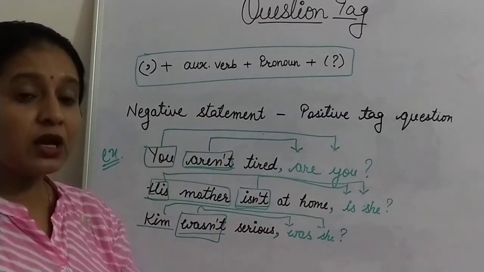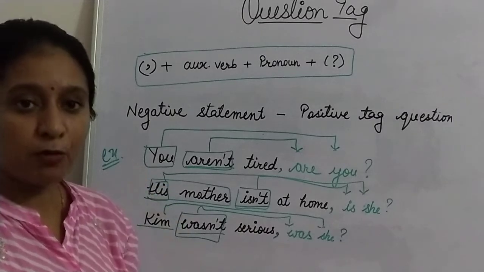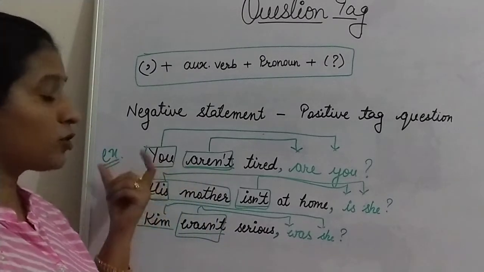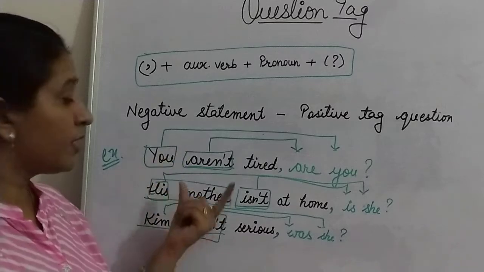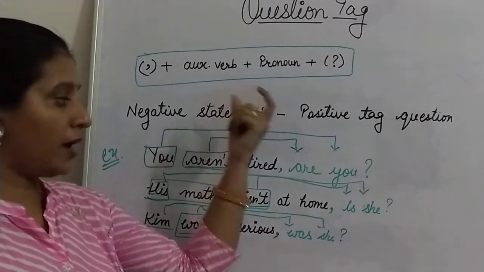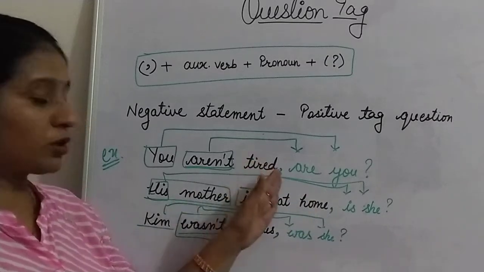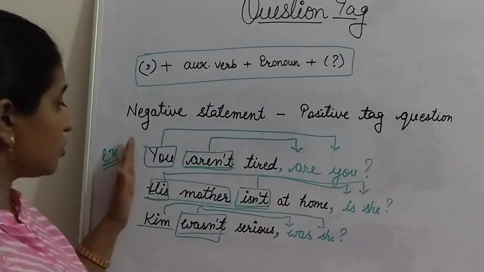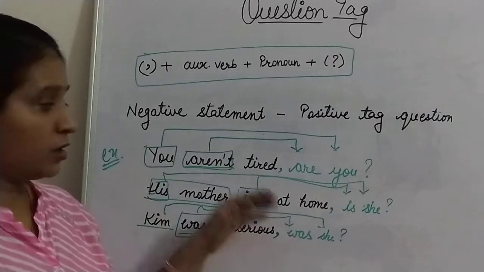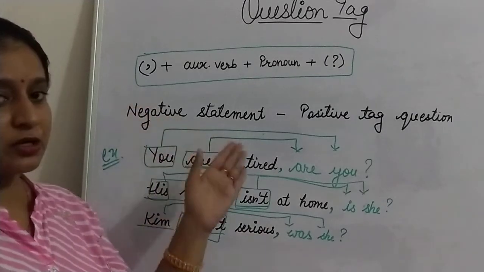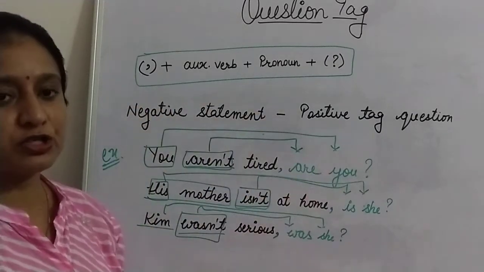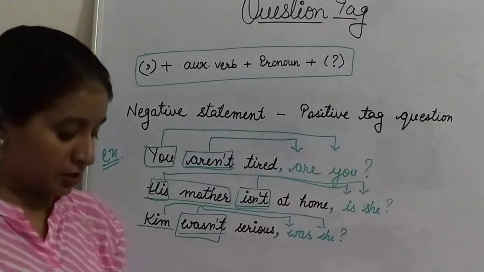And remember one thing, always use the contracted form. Okay. And if your statement is in negative, then take the auxiliary verb and use it in positive. Don't use not. Okay. So this is the rule through which you can change a statement and frame a question tag according to the statement.